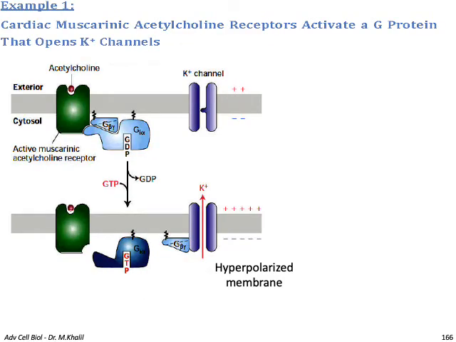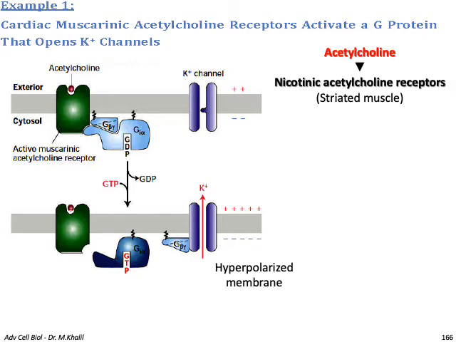So as an example, one for that is the cardiac muscarinic acetylcholine receptor that activates a G protein that opens a potassium channel. You can see once the acetylcholine binds to the muscarinic acetylcholine receptor, the recruitment of the G alpha subunit to this receptor occurs by the displacement of GDP by GTP, and the binding of the gamma and beta subunits of the G protein to the closed potassium channel leads to the opening of the channel and the efflux of the potassium to the outside, leaving the membrane in a hyperpolarized state.